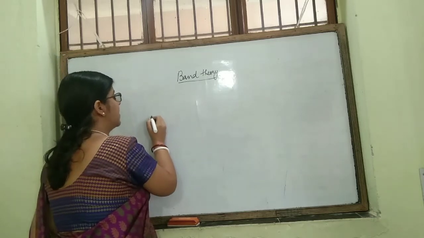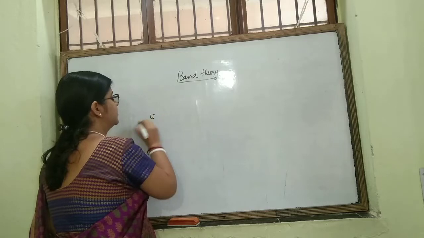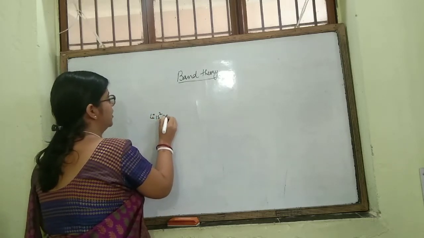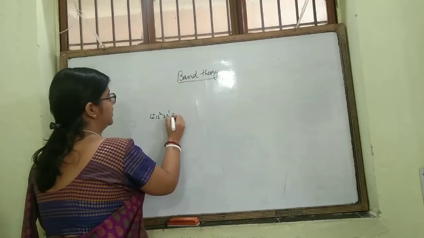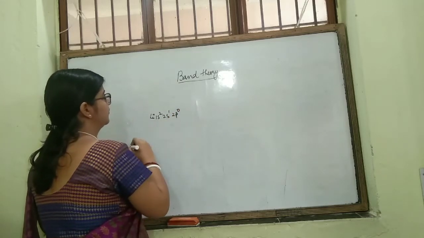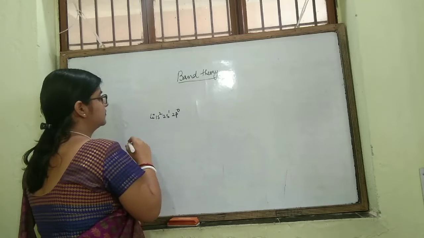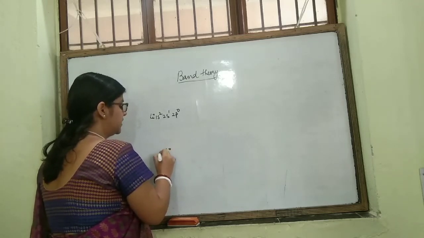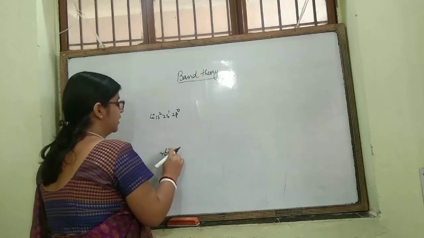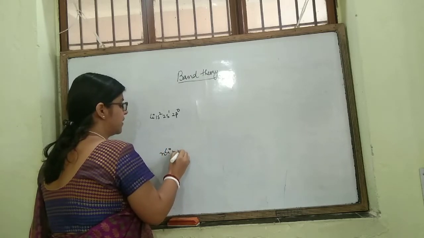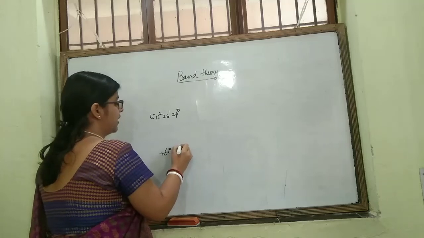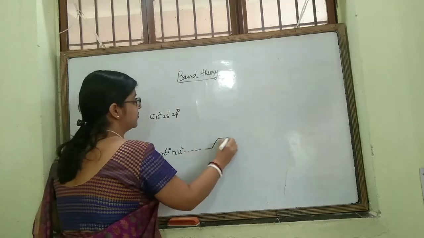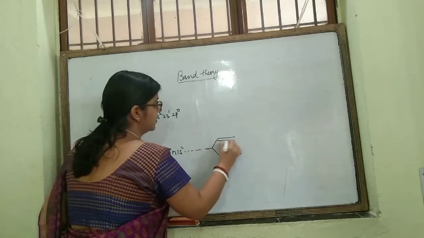I am taking the example of lithium. Lithium has electronic configuration 1s2, 2s1 and 2p0. Now in a lithium crystal, N lithium atoms have N 1s orbitals, which contain 2 electrons.